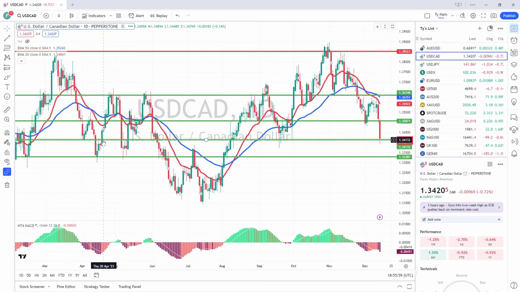But it is at a very important support zone at the moment. The next real support is down here at 133, sort of 30 and 20. So that's the next point to look at. But let's see if we can get some consolidation here. Maybe a bit of a pullback up to the 135 would make sense.